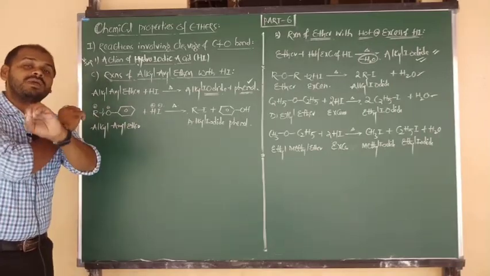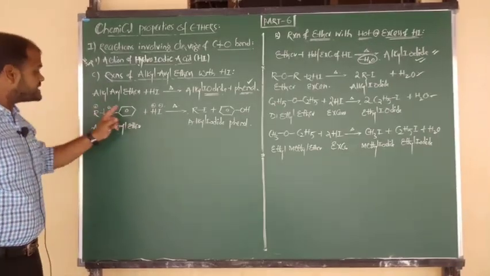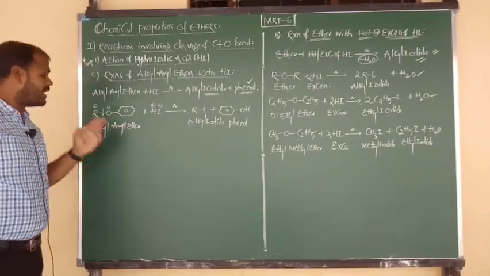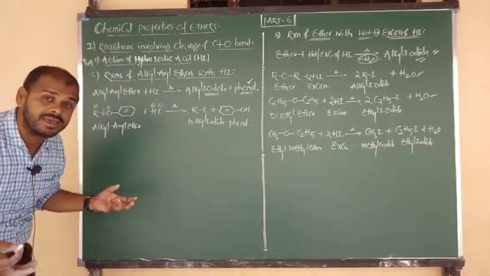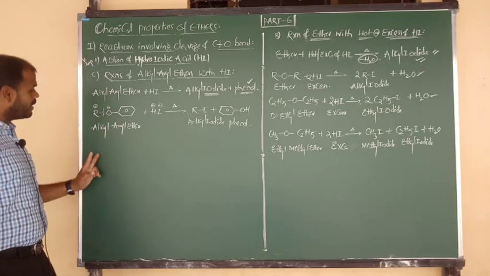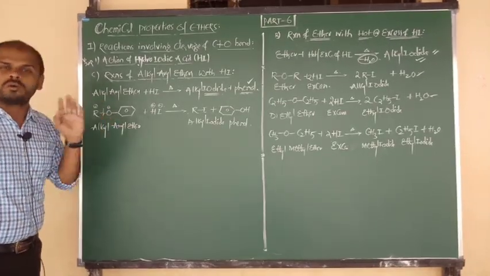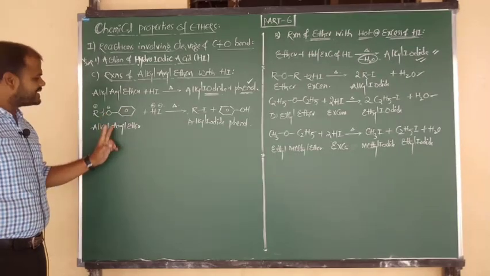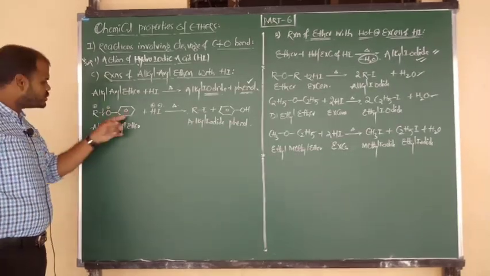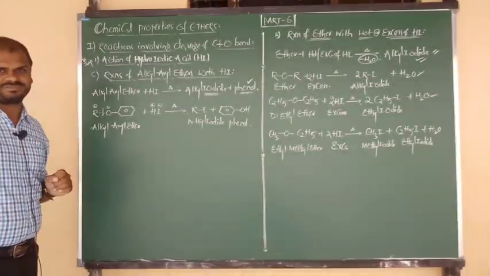This product must be fixed. So which bond do you always cleave, the alkyl oxygen bond or the aryl oxygen bond? The alkyl oxygen bond, which we can cleave easily due to the absence of resonance. The benzene-oxygen bond cannot be cleaved easily due to its phenoxy resonance structure.